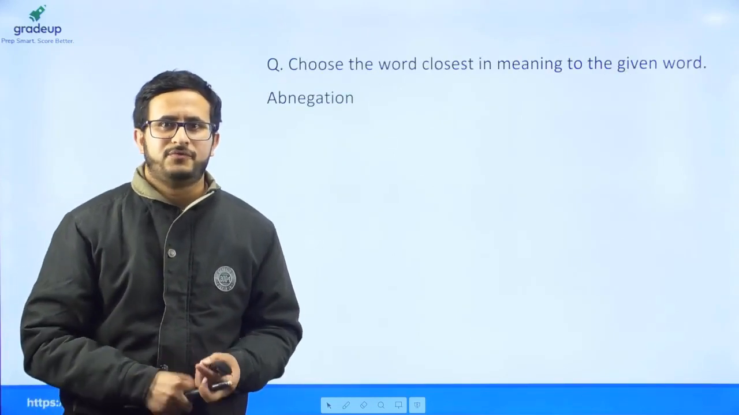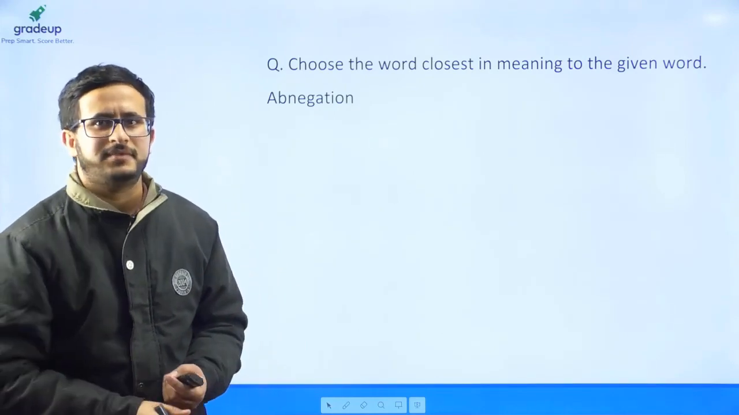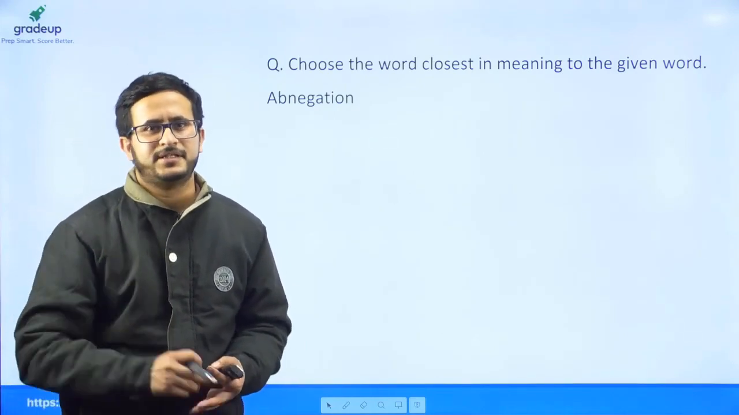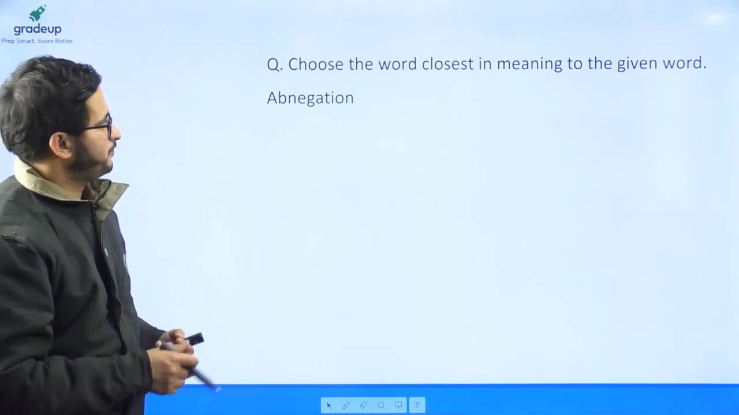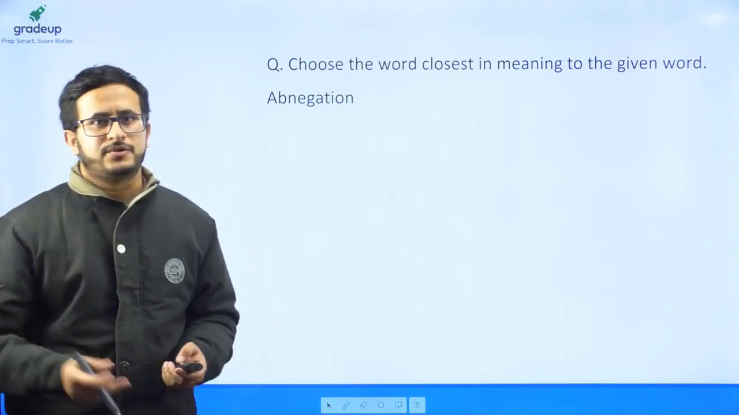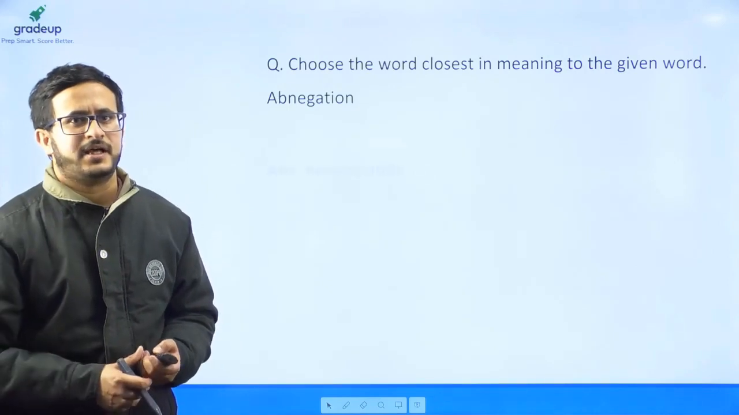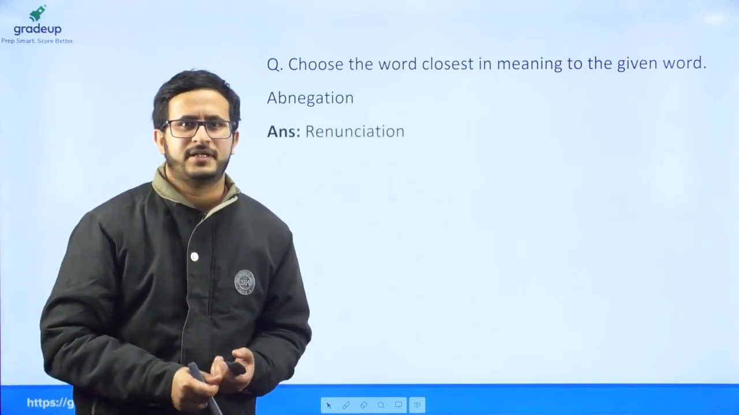Then there was a vocab based question: closest in meaning to the given word abnegation. Abnegation means renunciation or rejection. Okay. So rejection of something is abnegation, and among the options the answer was renunciation.